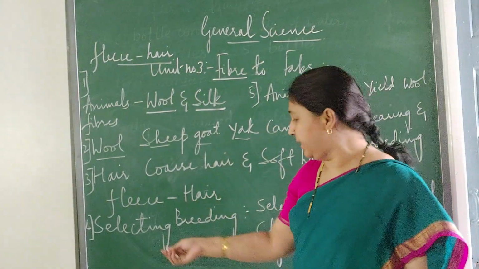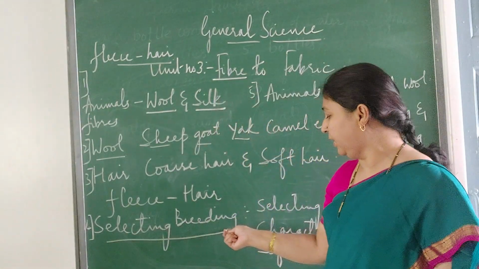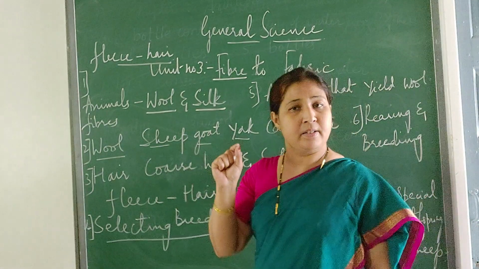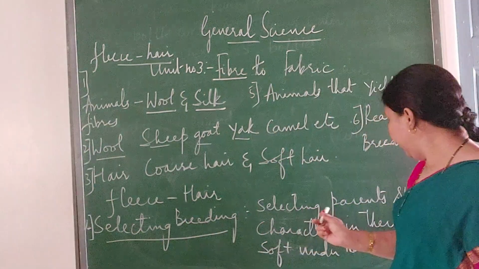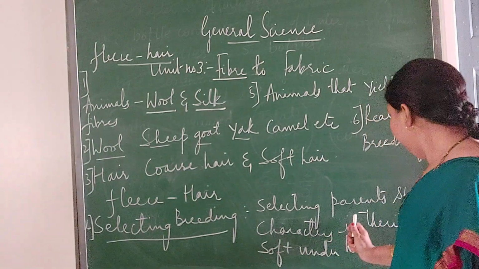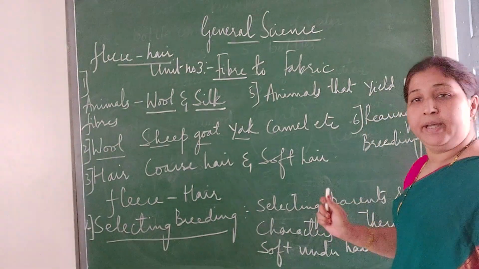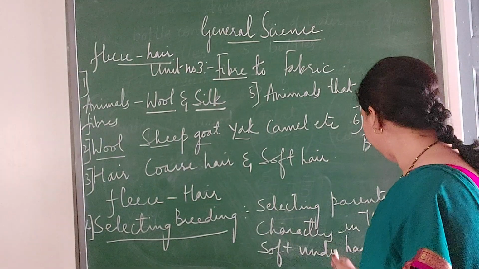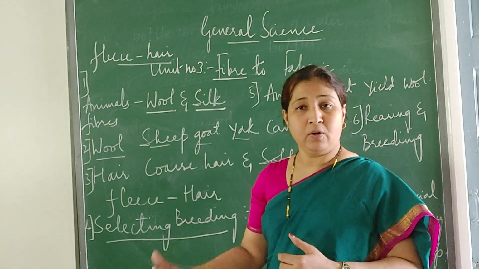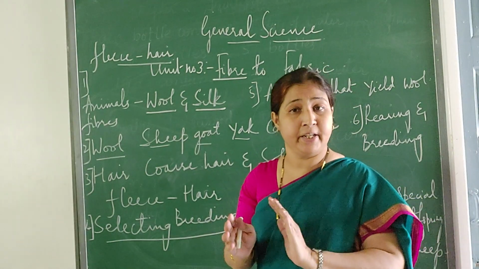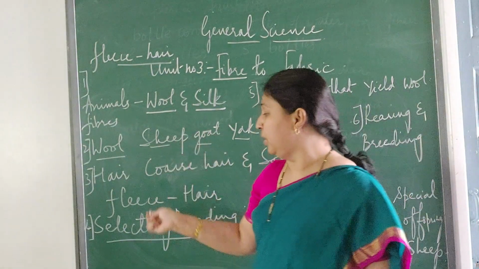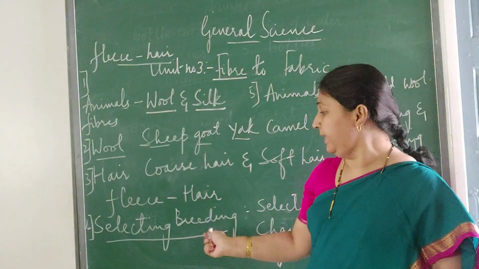The first thing is selective breeding. What does it mean? They'll select such type of sheep which will yield only the soft hair. So they select the parents, especially those with the characters that will pass to their offspring. So that is the soft under hair in the sheep. Such sheep are reared, and this is called selective breeding. They select the sheep which will provide the soft hair for making the wool.